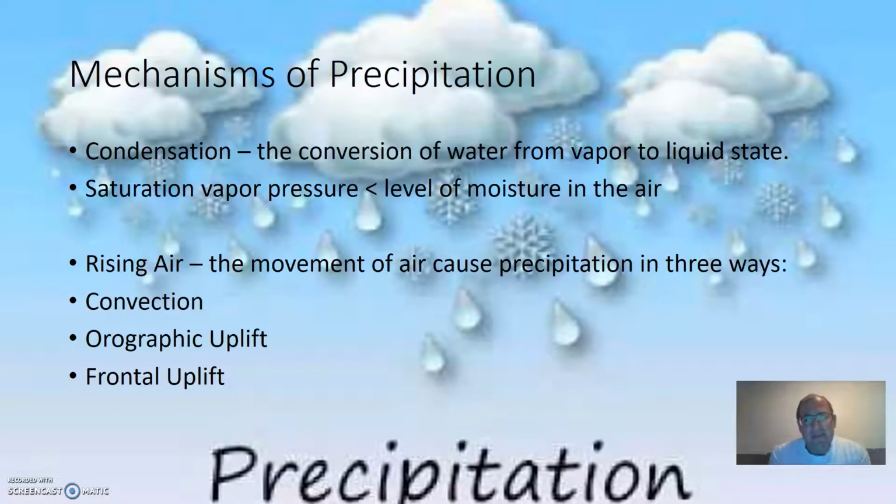So there are many mechanisms of precipitation. The first one is condensation. Now, condensation is the conversion of water from vapor to the liquid state. This occurs when the saturation of the vapor pressure is less than the level of moisture in the air. So that's like the key for it to happen. Now, another mechanism is rising air, which is the movement of the air that causes precipitation to happen in three different ways. The first one is convection. The second one is orographic uplift, and the third one is frontal uplift. I will go into more detail about all three of these right now.